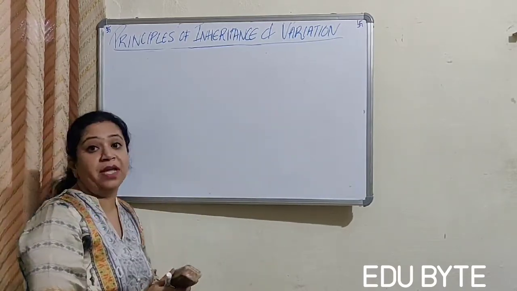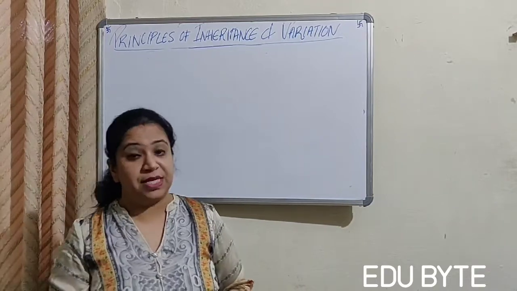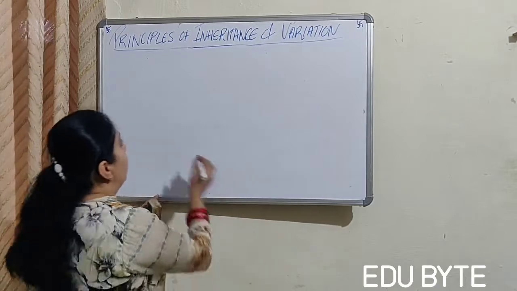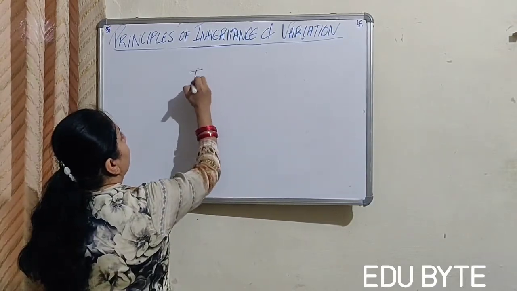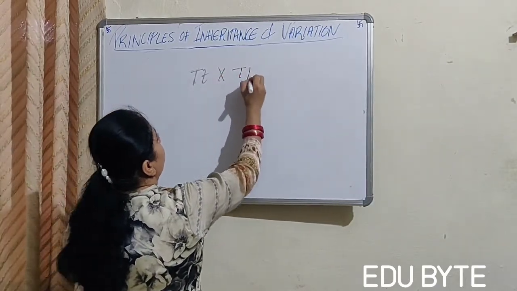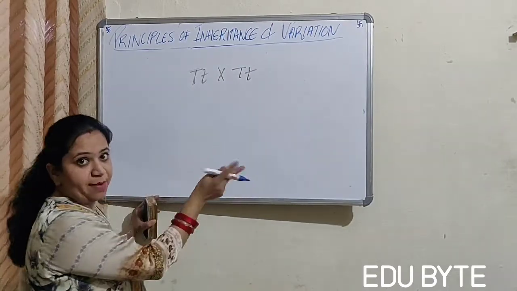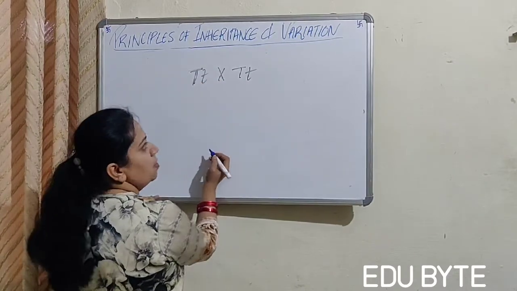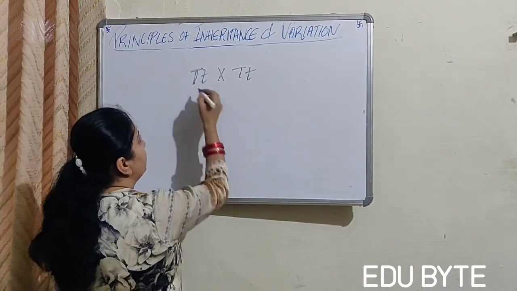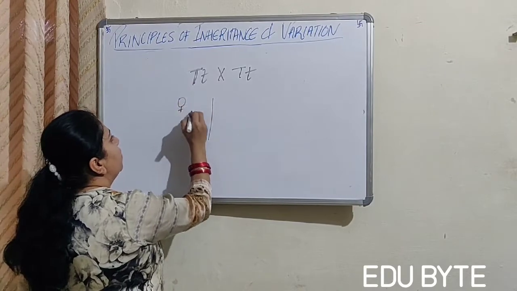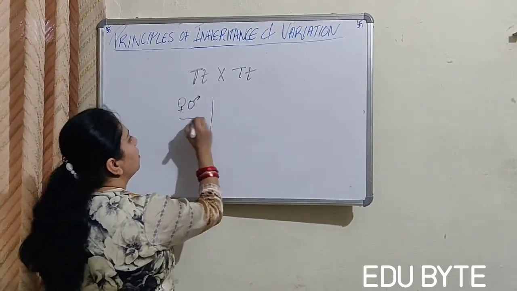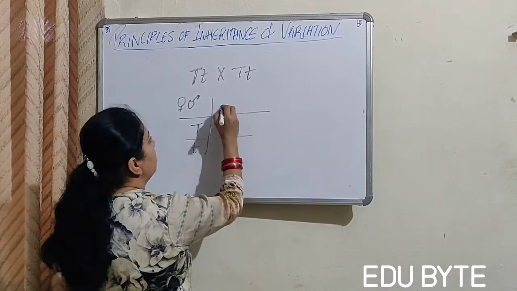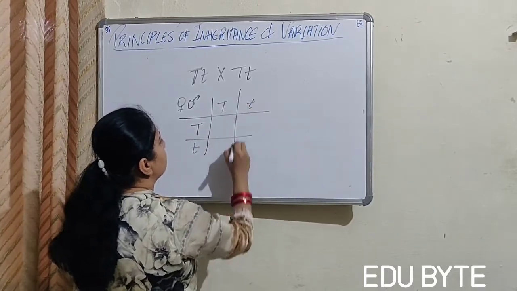Now what will happen in the second generation? Mendel wanted to see, so he did the selfing. Now what is selfing? I already told you. Selfing means crossing or breeding plants of the same type, of the same generation. So he crossed this with this, right? Let's take this as female and this as male. T, t and T, t.